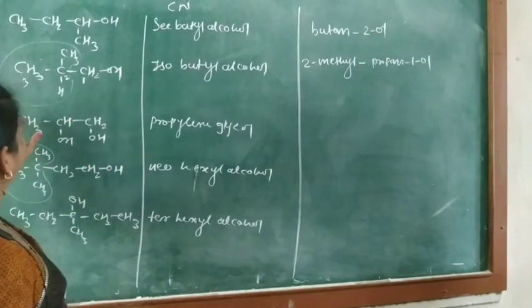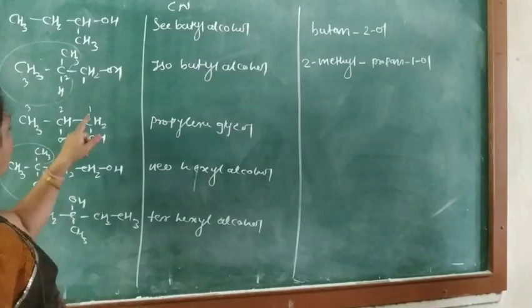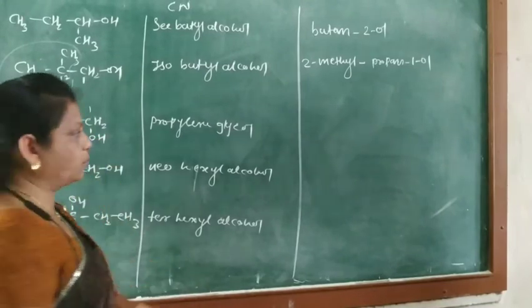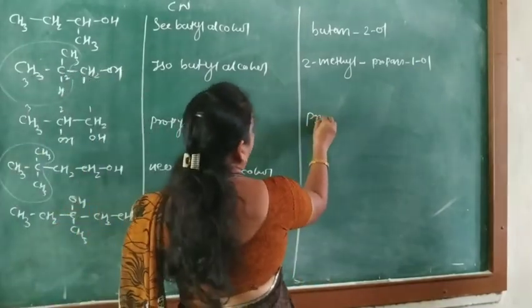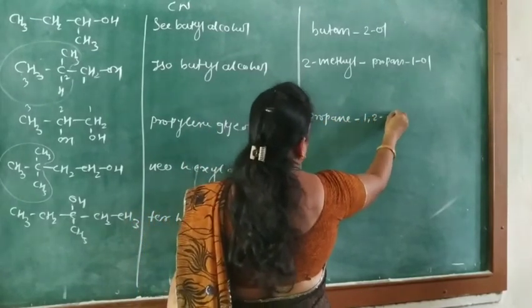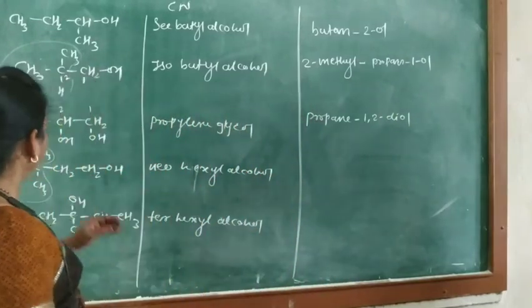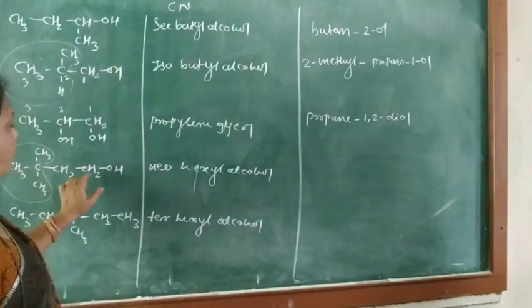Next one that is 1, 2, 3. Numbering 1, 2, 3. So 1 and 2 contain 2 OH groups. So this is the alkane for 3 that is propane. Okay, 1, 2 and this is diol. Propane-1,2-diol.